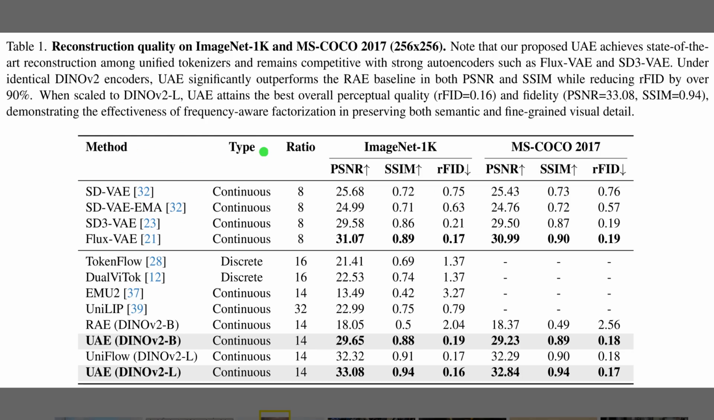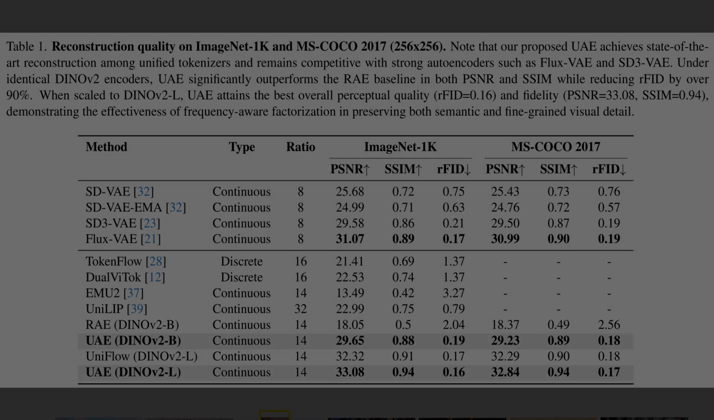Table 1 shows that splitting the latent into low-frequency semantics plus high-frequency detail translates into much stronger reconstructions. The full table compares methods on ImageNet 1K and MS COCO, using PSNR and SSIM for fidelity, and rFID for perceptual realism, where lower is better. The UAE DINOv2 base row jumps to about 30 PSNR on ImageNet. The UAE DINOv2 large row reaches about 33 PSNR, which is the strongest fidelity in the list.